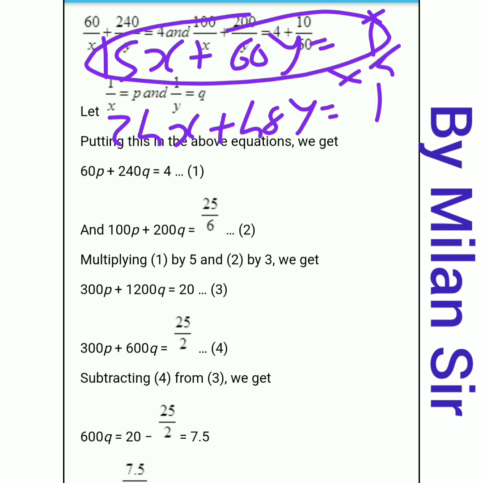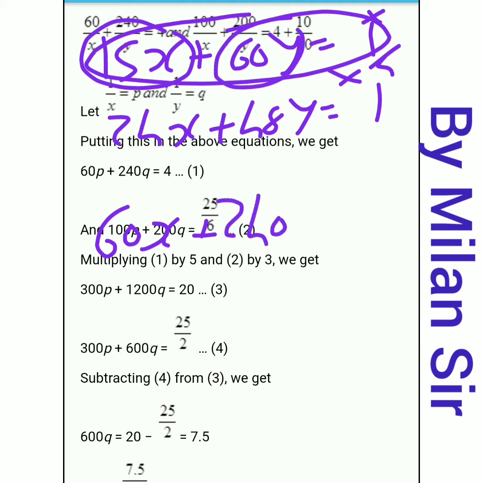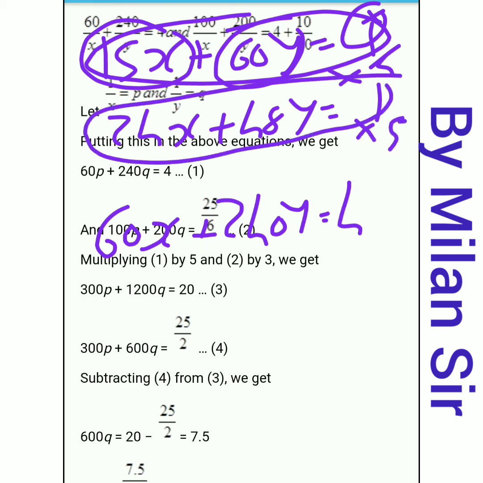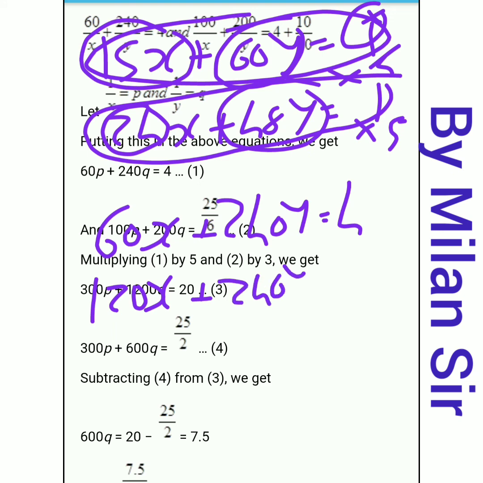Okay, so 15 4s are 60, right? Then 60 4s are 240 and 4 ones are 4. Now in equation number 4 we need to multiply with 5. Okay, so 24 5s are 120x, 48 5s are 240y and 5 ones are 5.